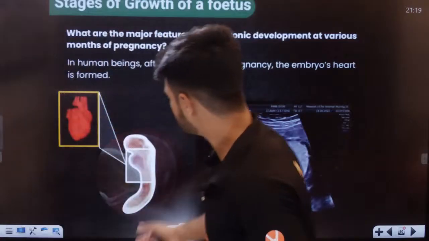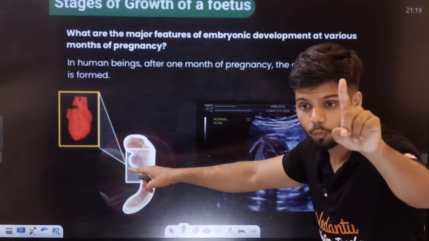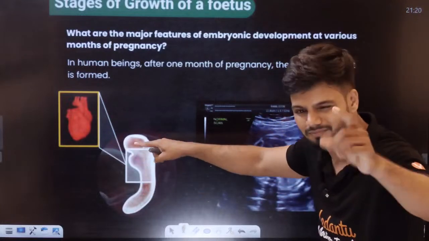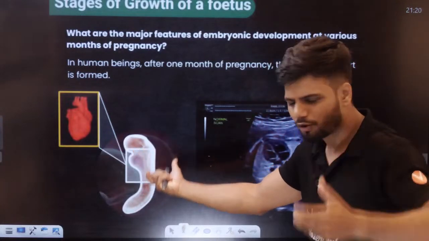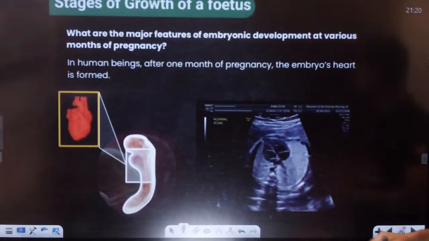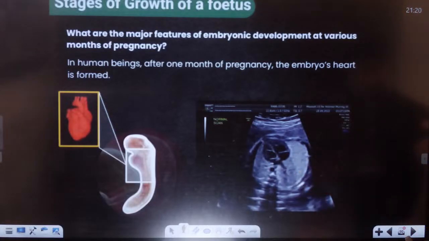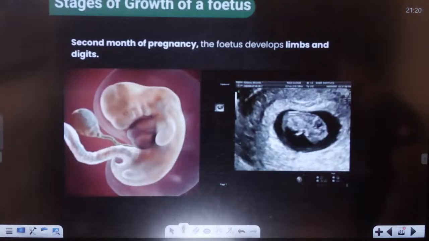This is how the baby looks, students. See, the heart is formed. This is how the baby looks after 1 month, very tiny, it looks like an embryo itself. Heart is formed. Here the heartbeat can be heard, students. This is how it looks in the second month.